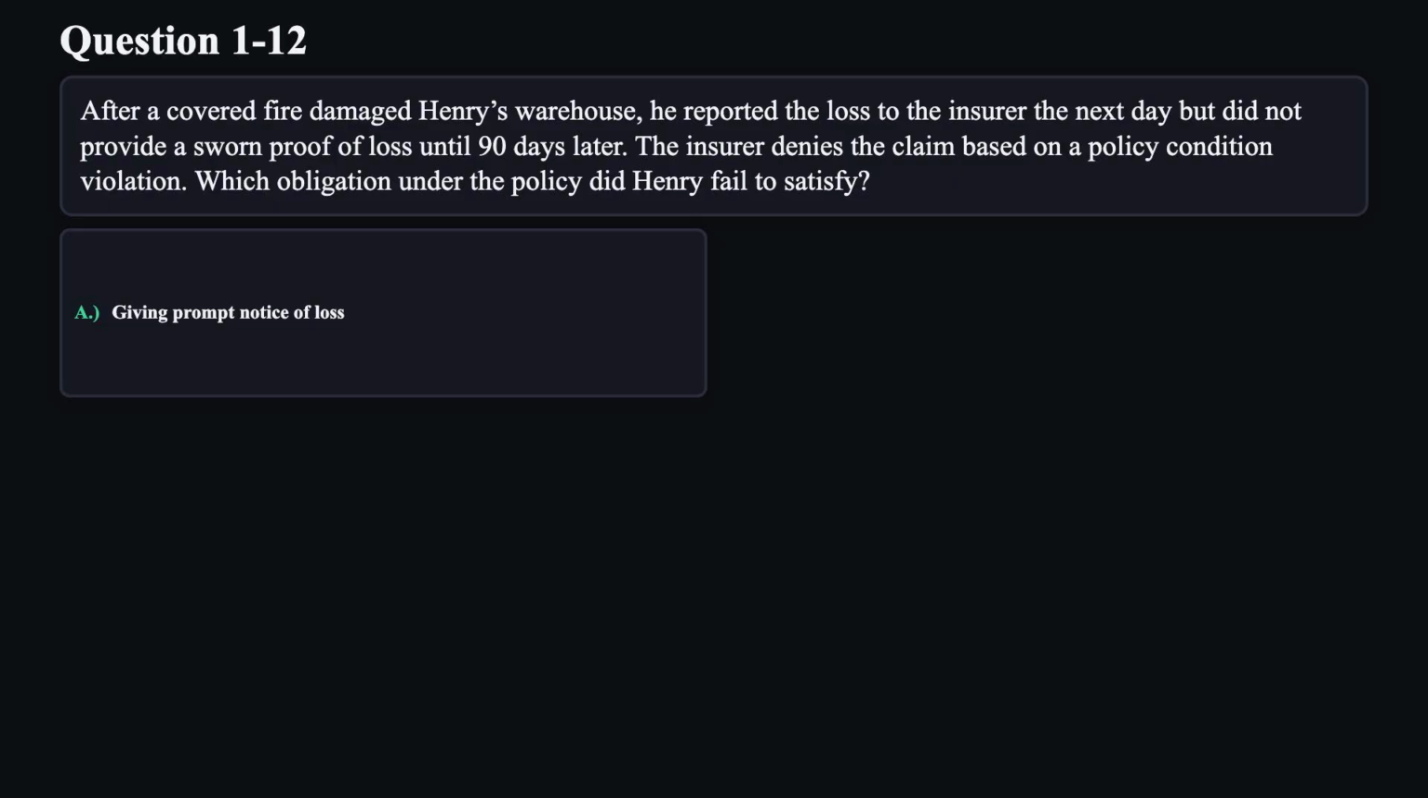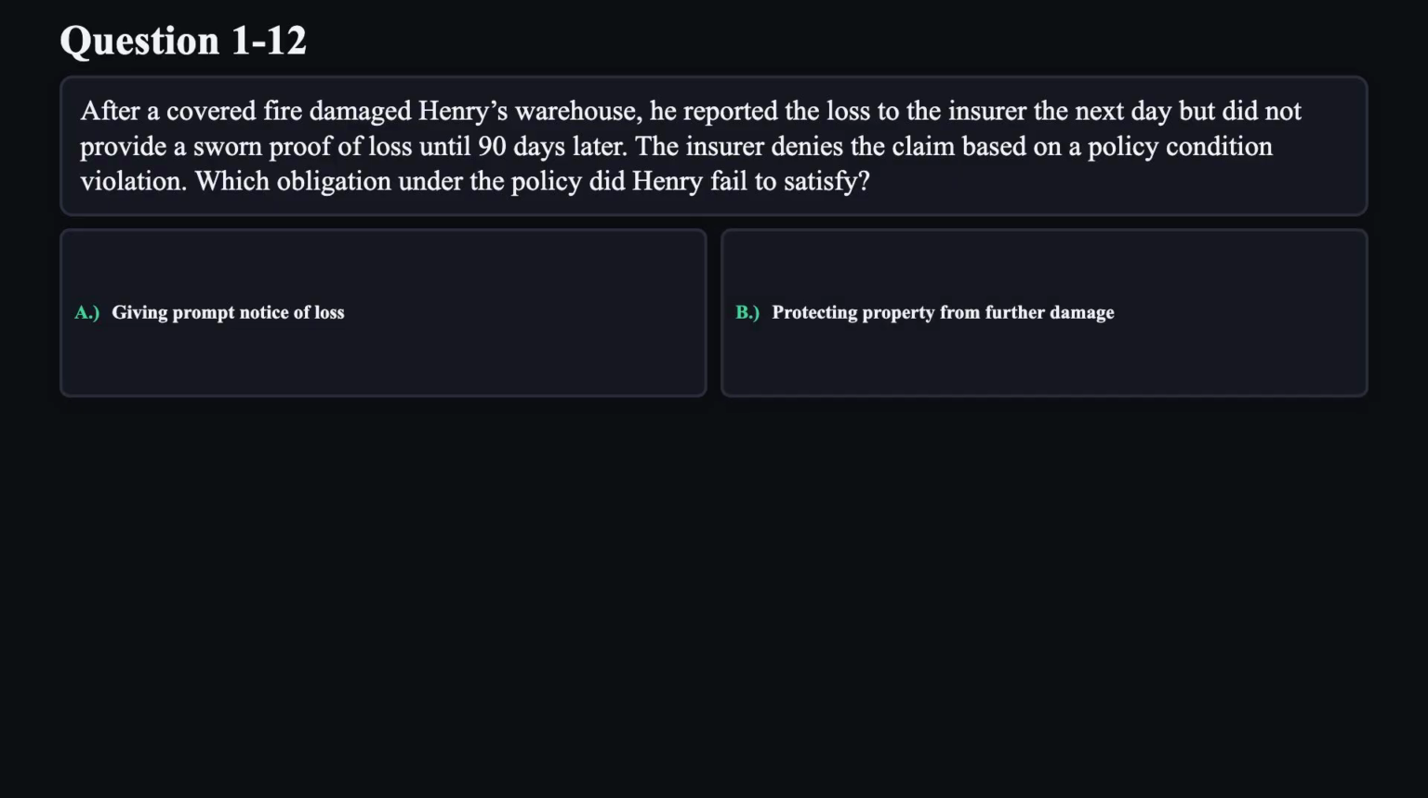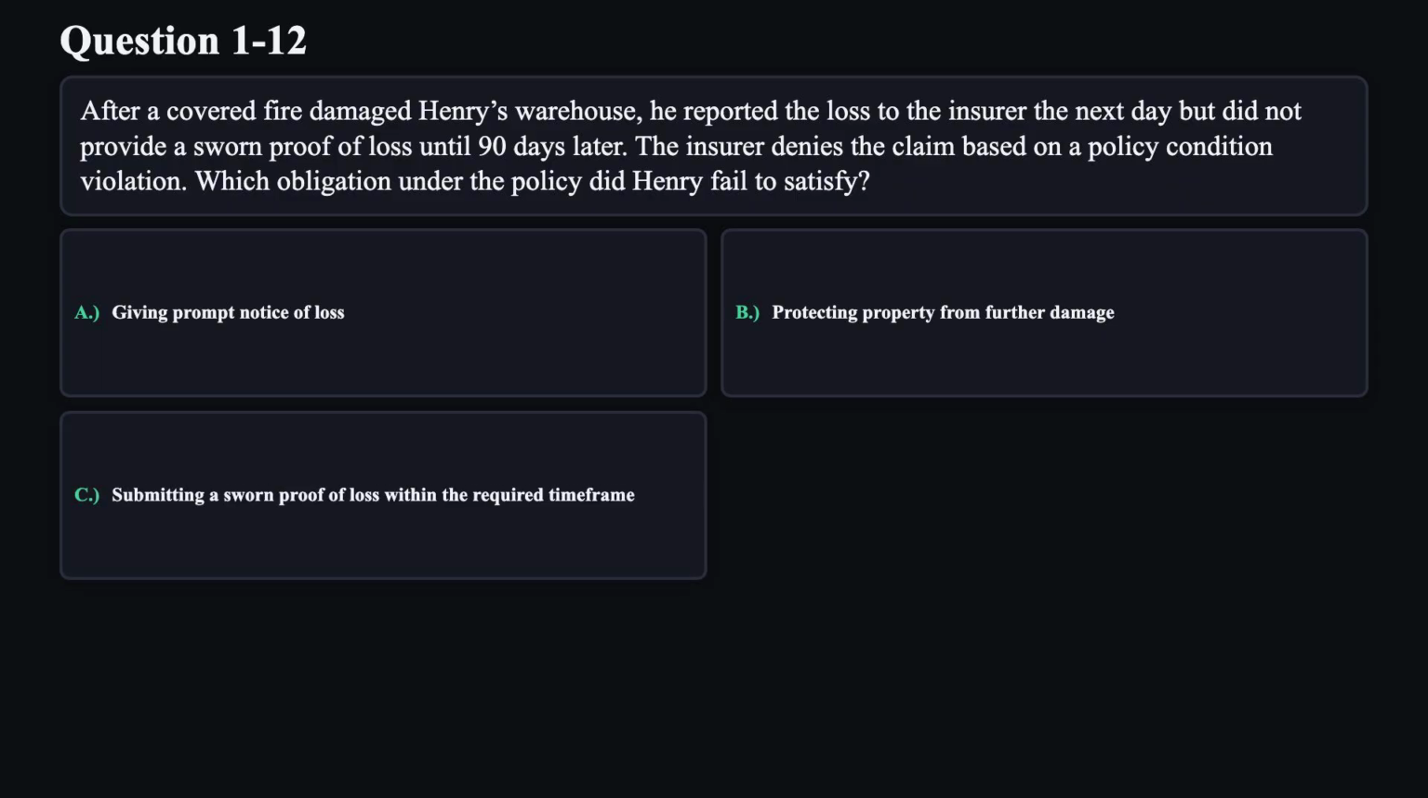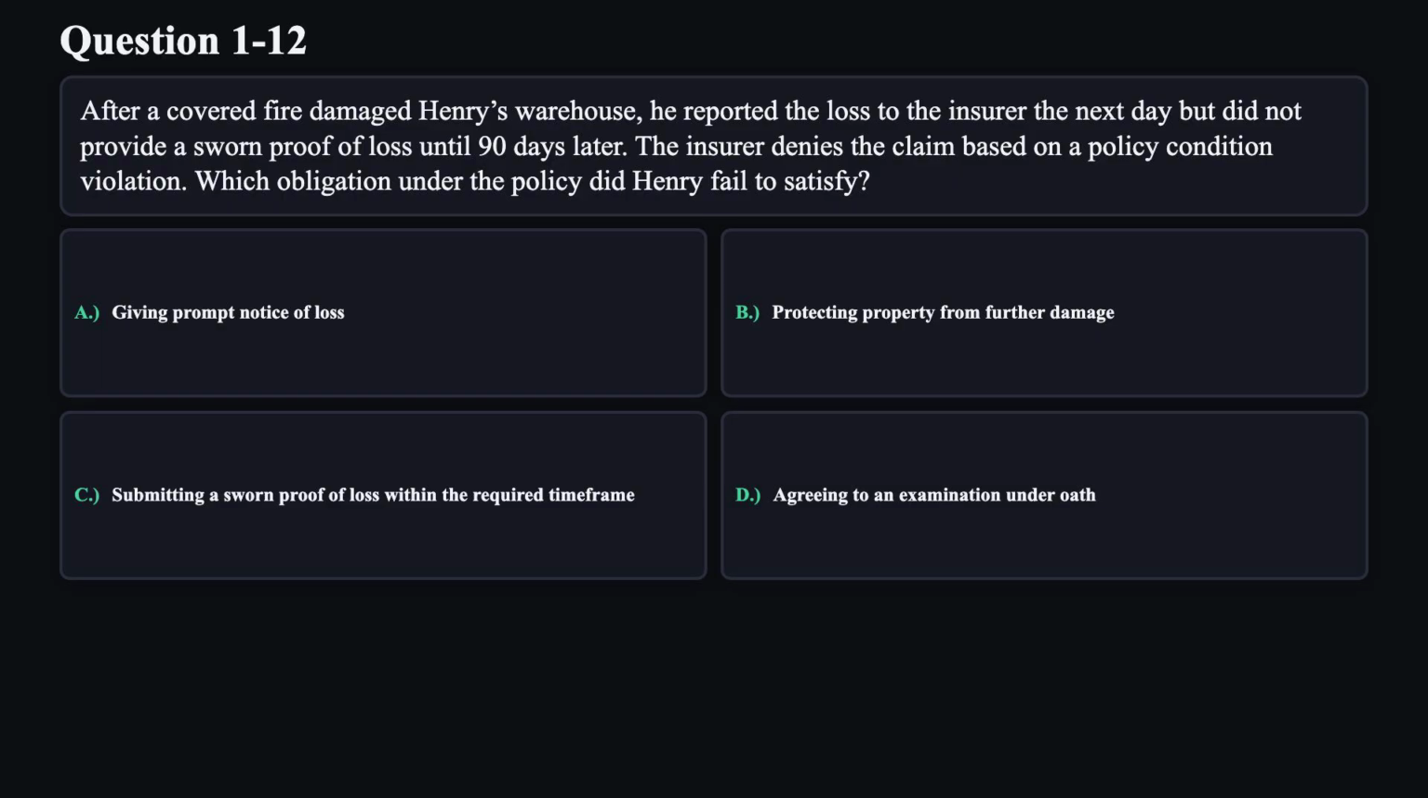A. Giving prompt notice of loss. B. Protecting property from further damage. C. Submitting a sworn proof of loss within the required time frame. D. Agreeing to an examination under oath.